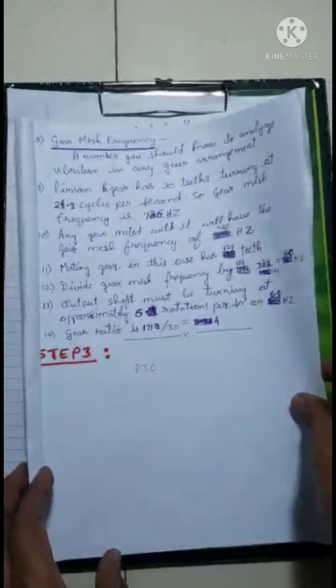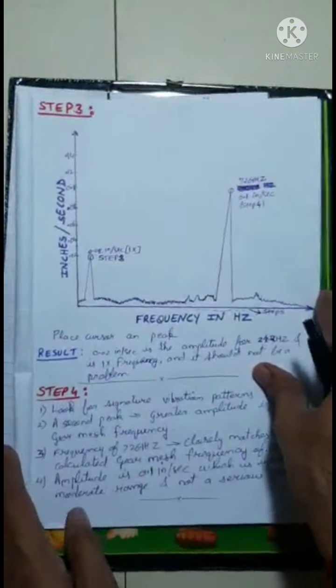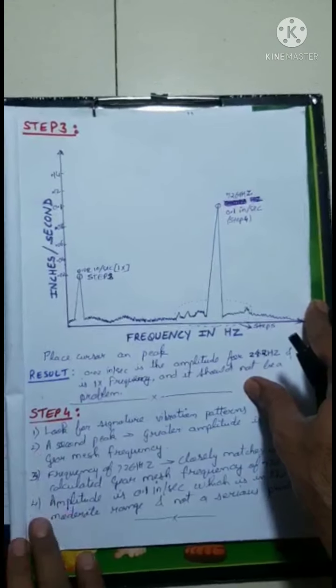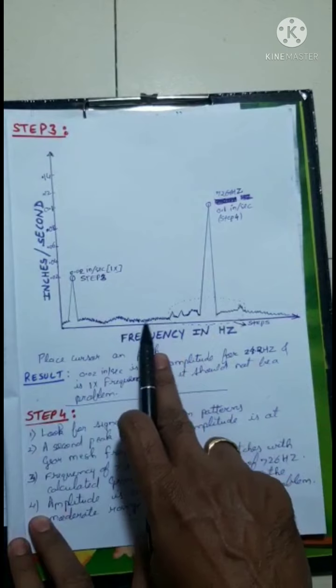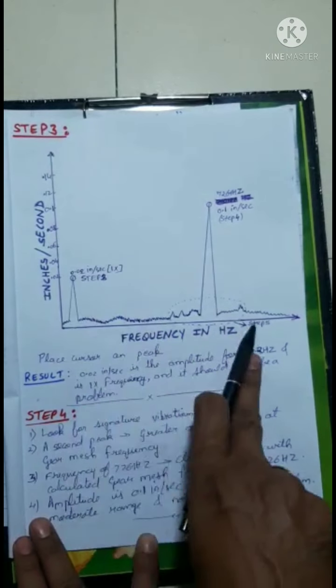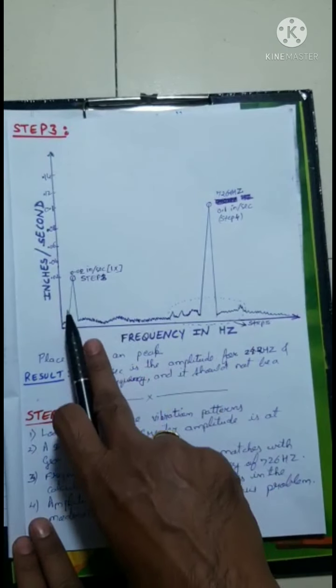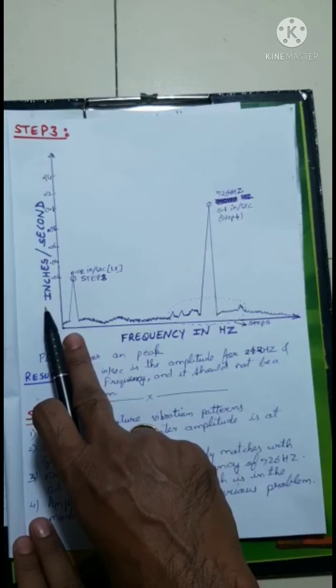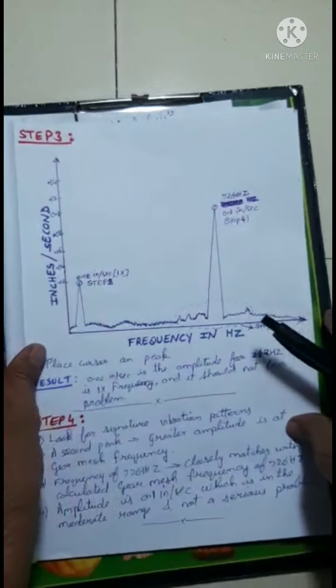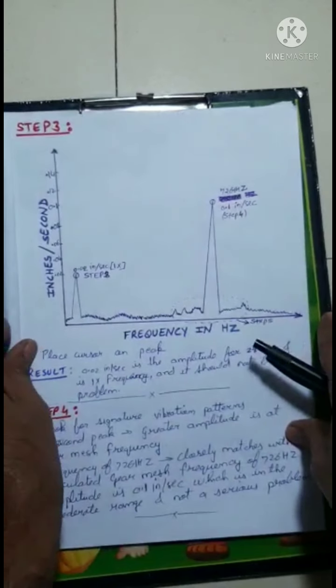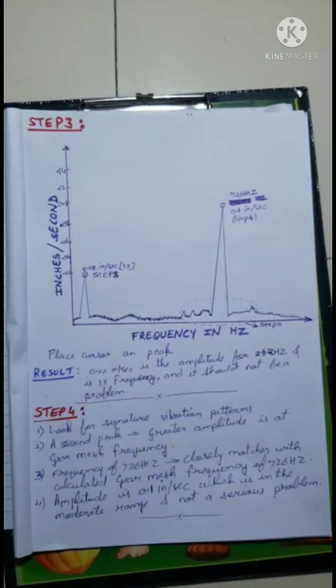So step 3 is where we get the plot from the sensor. In this plot, you can see there are a few spikes and there are regular spikes. The x-axis is frequency in hertz, and the y-axis is inches per second. That is the intensity of the vibration.